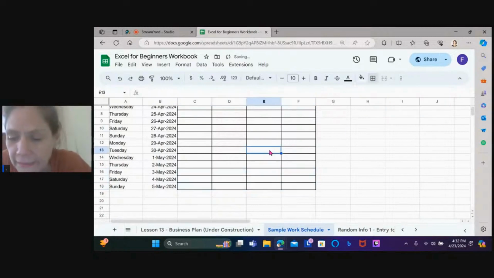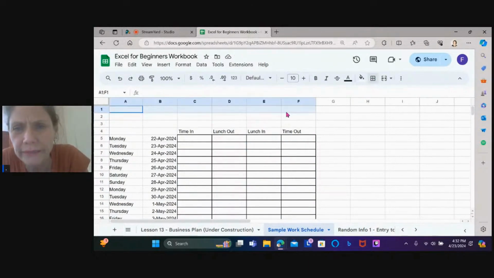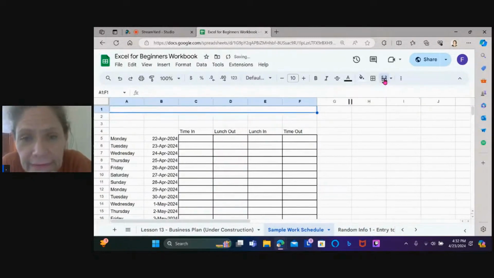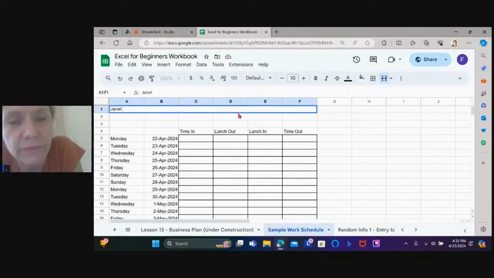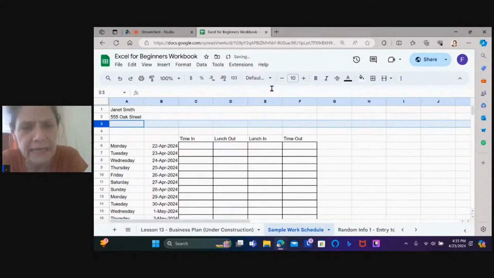Okay. So then you kind of got it there. So then you want to make it nice. So you go up here and you merge and center this one like that, and then you put your name, Janet Smith.